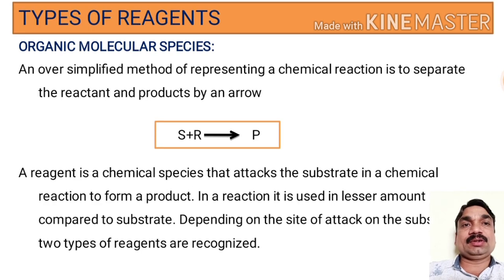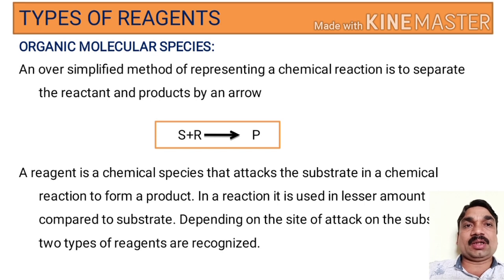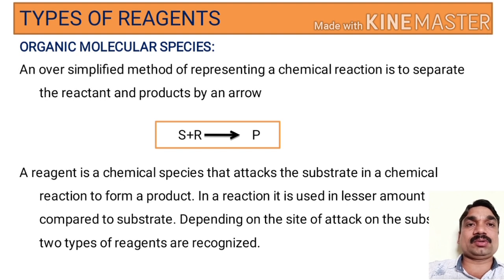So the next point is types of reagents. As we have seen, a reaction is a chemical process in which a substrate molecule reacts with a reagent molecule to form the product.